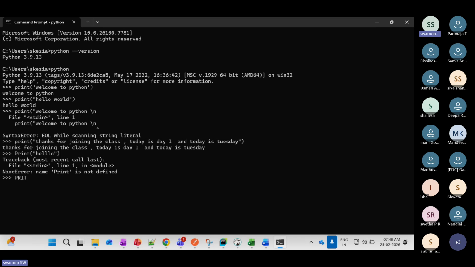If I type everything in capital, PRINT, open bracket, within the quotes welcome, this also throws an error. It should be in the proper format. Print welcome, if we type everything in lowercase, will work. So this is called case sensitivity.